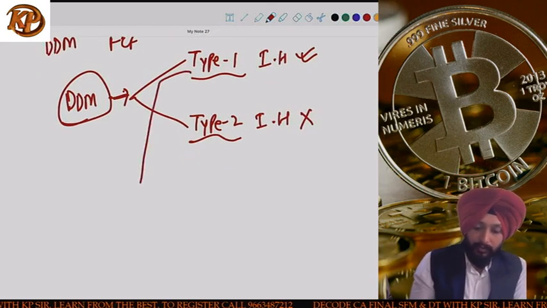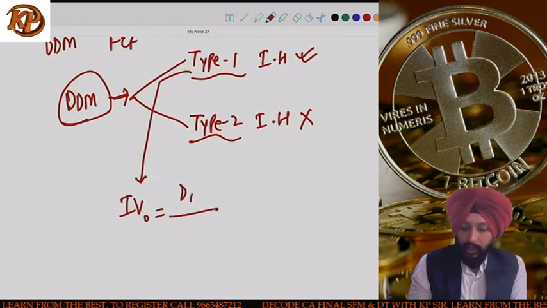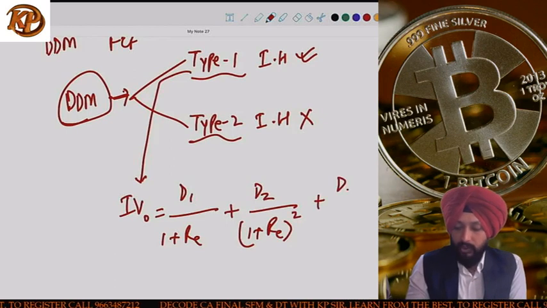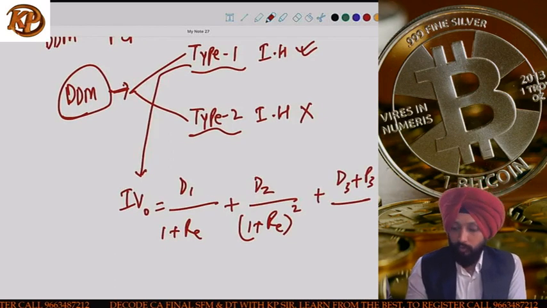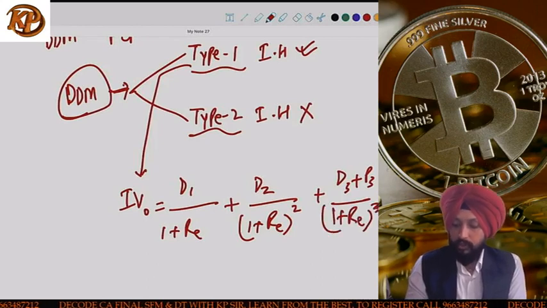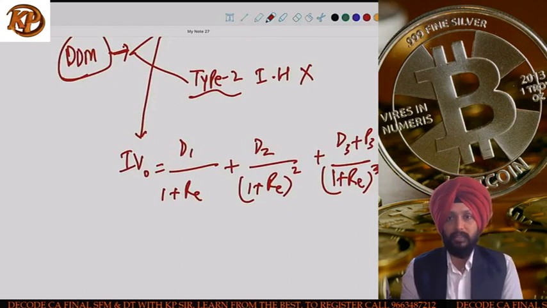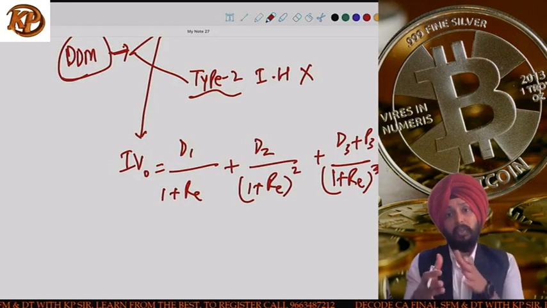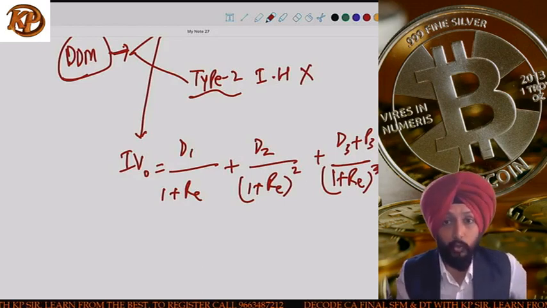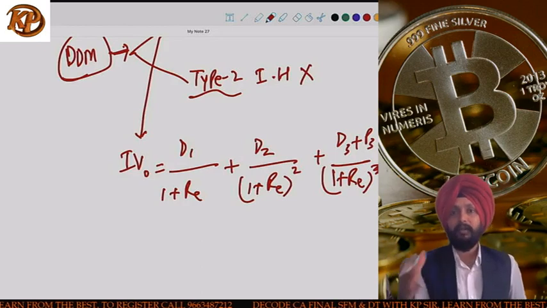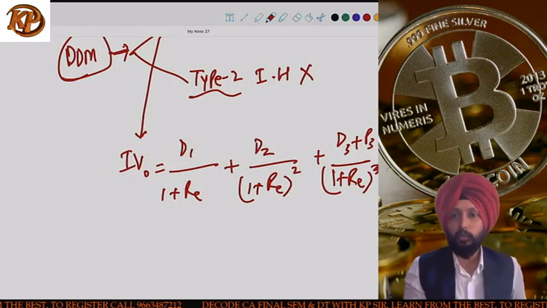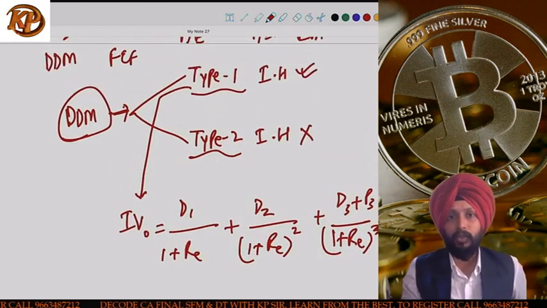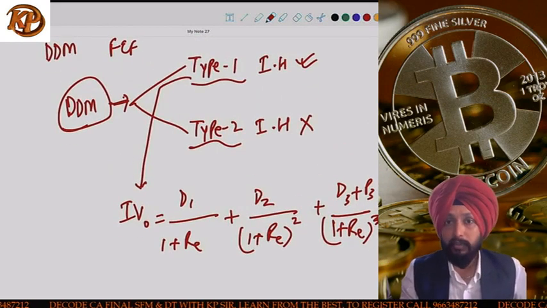If the investment horizon of the investor is given, then intrinsic value is calculated as D1 by (1 plus RE) plus D2 by (1 plus RE) square plus D3 plus P3, assuming that you are going to hold the share for 3 years. You will get D1 divided by (1 plus RE) plus D2 divided by (1 plus RE) square plus (D3 plus P3), that is the price at the end of the 3rd year, assuming you are going to sell the share at the end of the 3rd year, divided by (1 plus RE) to the power cube. Every year discounting will be done. The further the cash flows are, the more discounting has to be done, because RE is given on a per annum basis. So the 3rd year cash flow will be discounted 3 times. Clear? Now DDM type 1 sums are where the investment horizon is given.